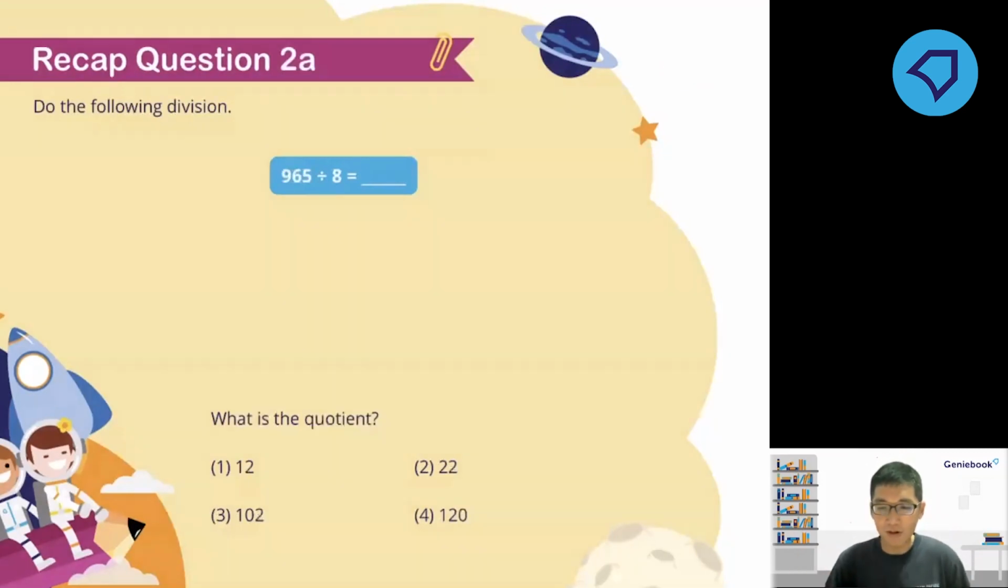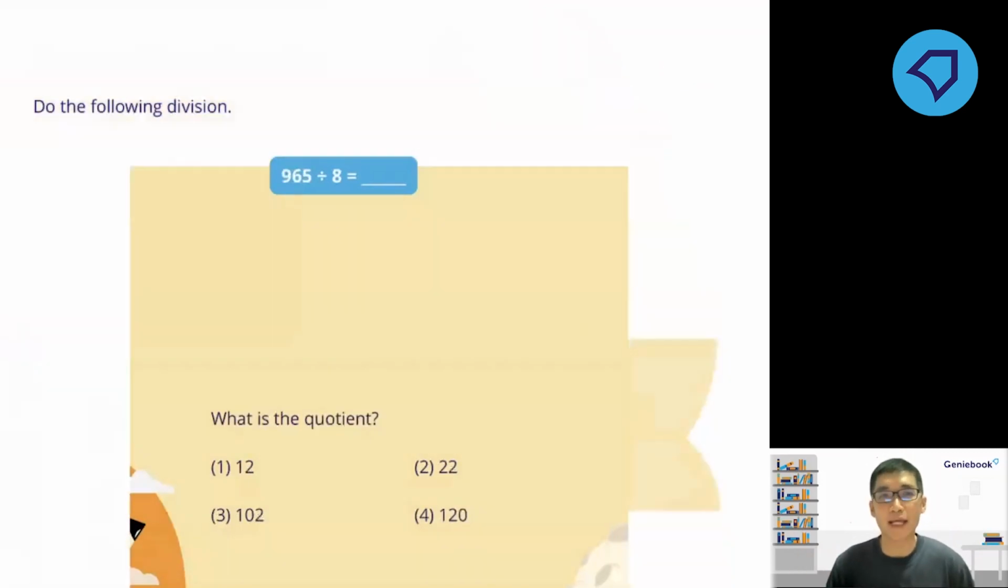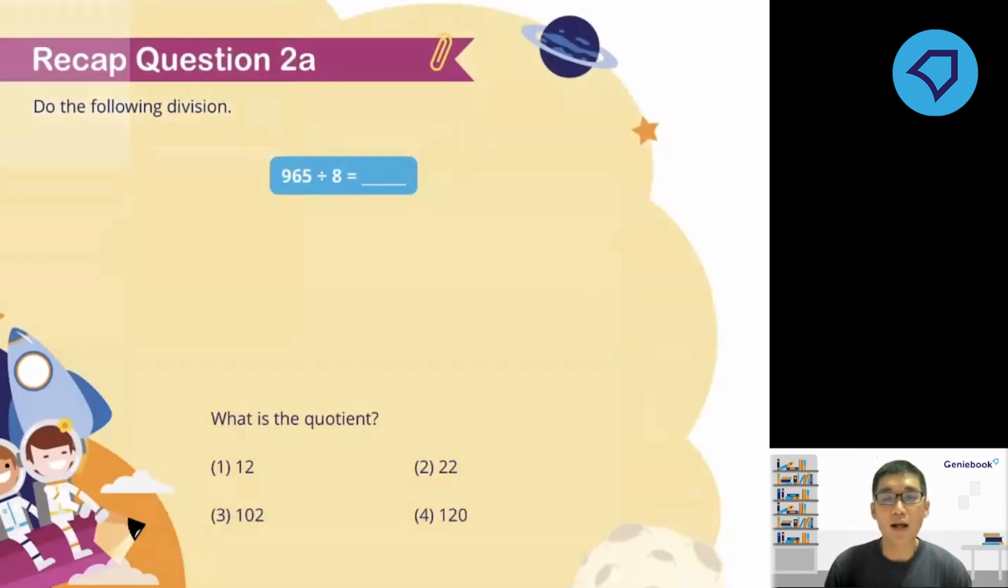Okay, so let's take a look at your recap question 2A. This is the one that I need you to perform. What is 965 divided by 8? And take note, I just need the quotient only. I'm not asking for the remainder yet. I only want the quotient. I will give you 1 minute for this.